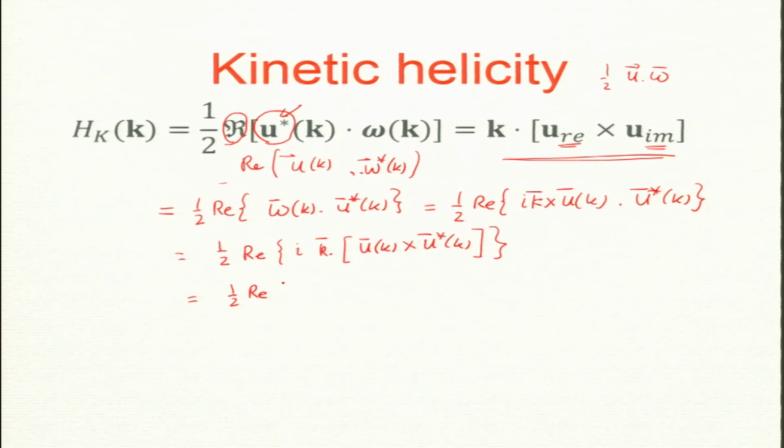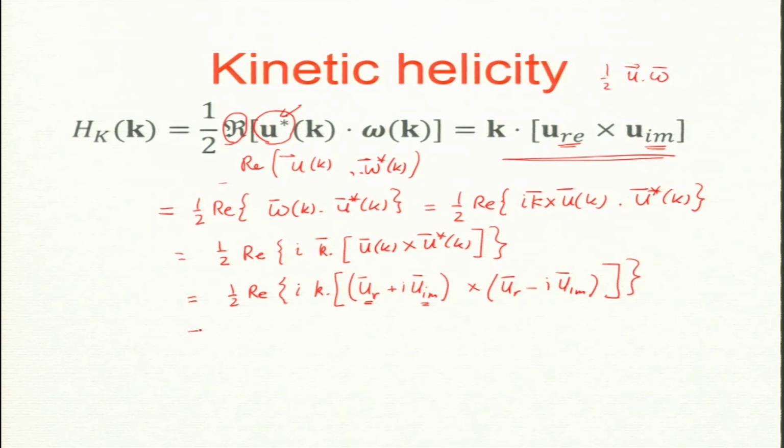Half real i k dot, now this is the bit of u real. So I am just going to write u real plus i u imaginary, i cross u real minus... by the way, u real is real, u imaginary is also a real number, a real vector, these are vectors. Now I take the complex conjugate of the same thing, minus i u imaginary of... to save time I am not writing k inside, but the argument is k.